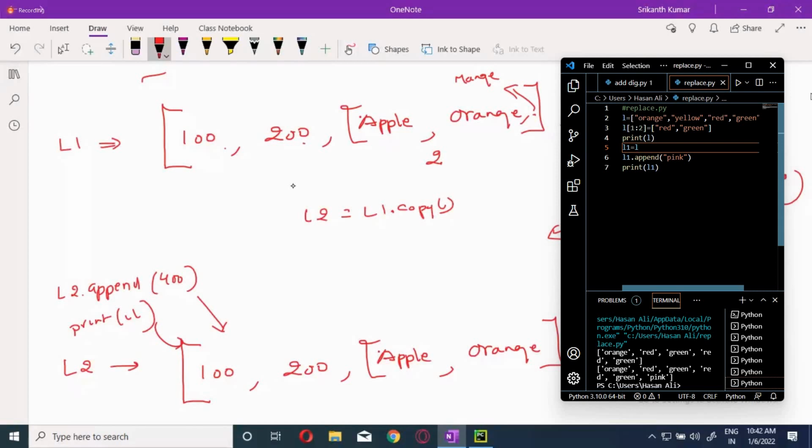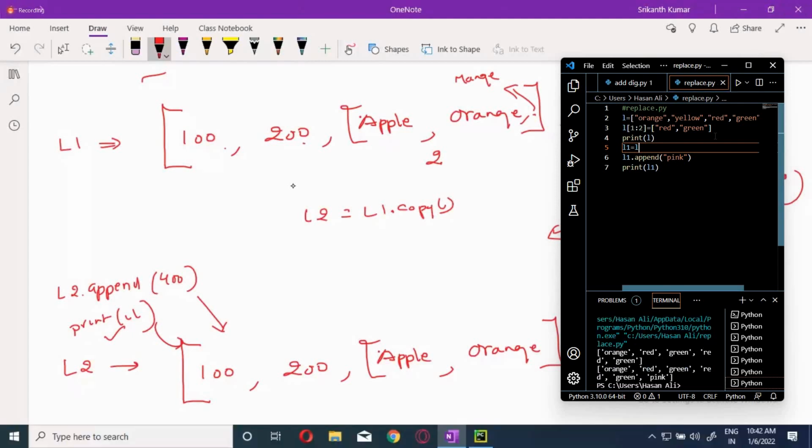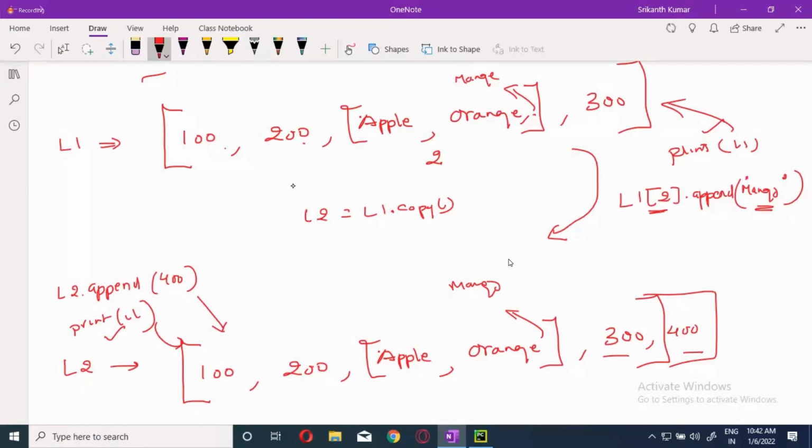Now, if you print this one, what are you going to get? 100, 200, apple, orange, mango will be printed. Here, mango will be added, guys. Mango will be added and 300 and 400 will be printed. Now, that is the drawback of the shallow copy.